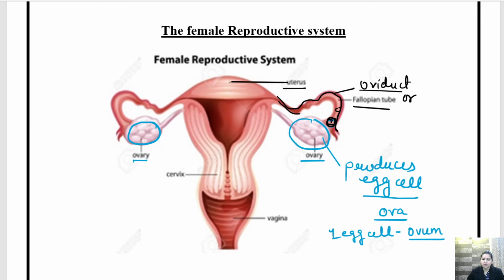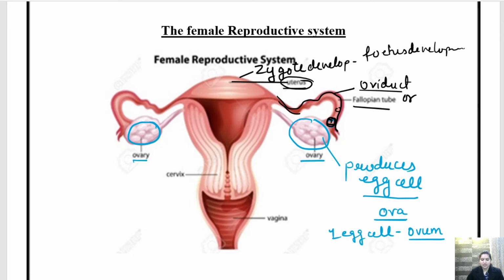Now what is the uterus? The uterus is a sac-like structure where the zygote develops and the development of the fetus takes place. Okay, in the uterus. Clear? Now,